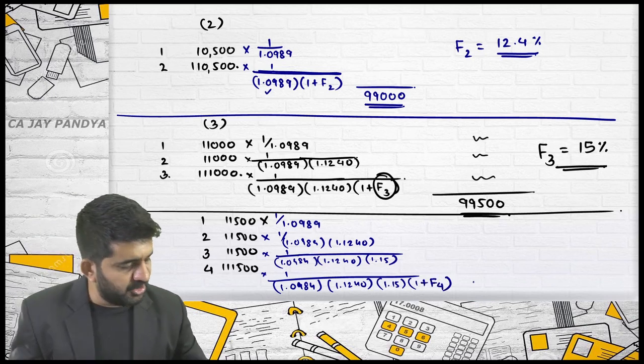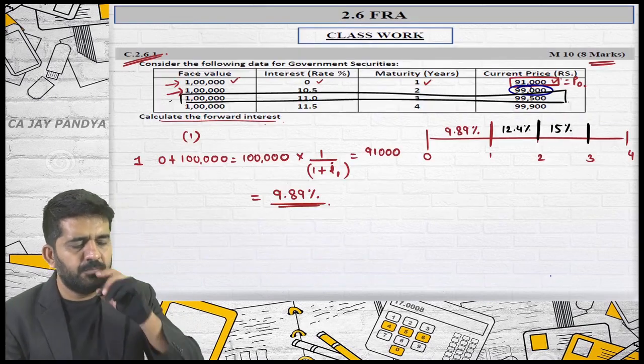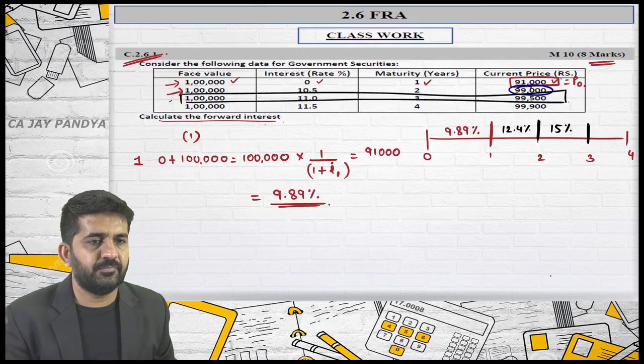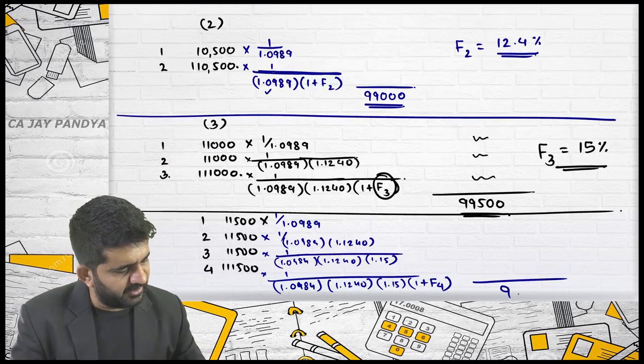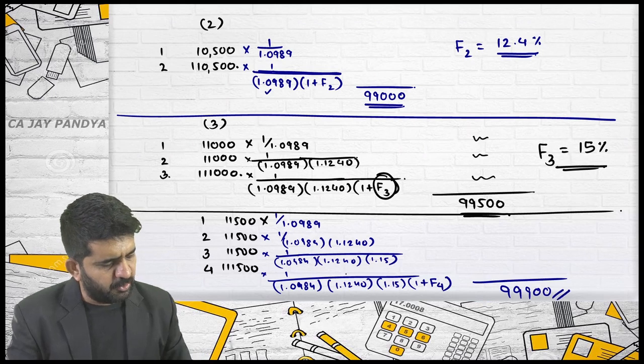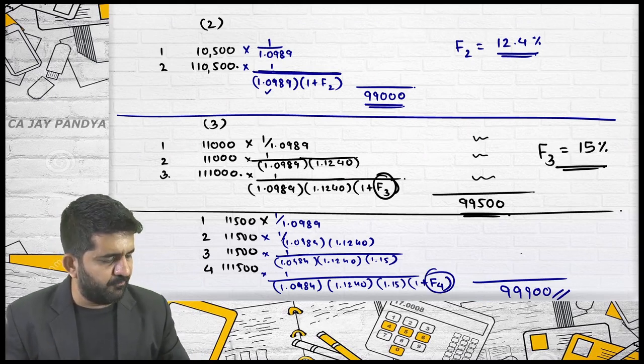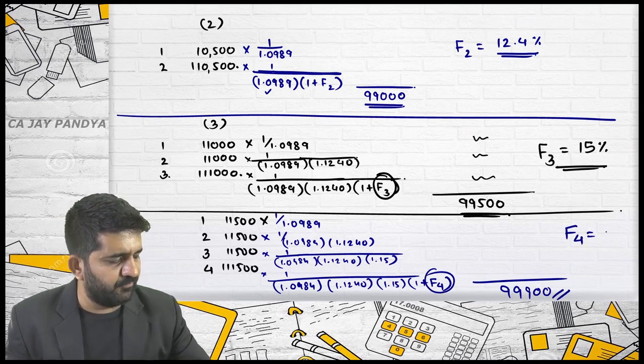Exactly. And this total present value will be equal to 99,900. Yes, sir. In this equation, there is only one figure missing, which is F4, and you will be getting the answer of F4.